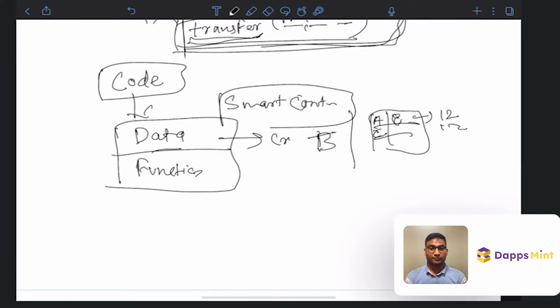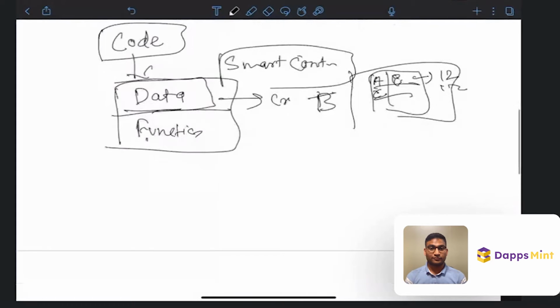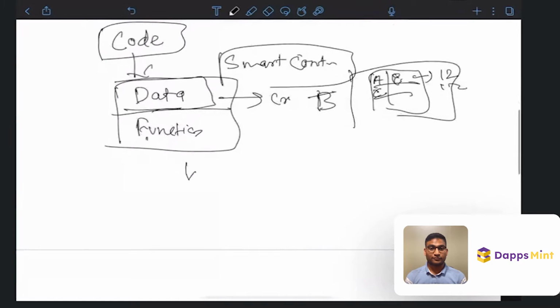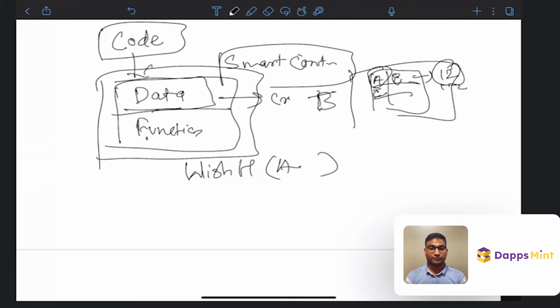There is some data here, and there are functions, a list of functions. A function might be, say, wish happy birthday. There will be a function that takes maybe someone's name, and that function will do some work and check some functionality, and this entire thing is stored on the blockchain itself.